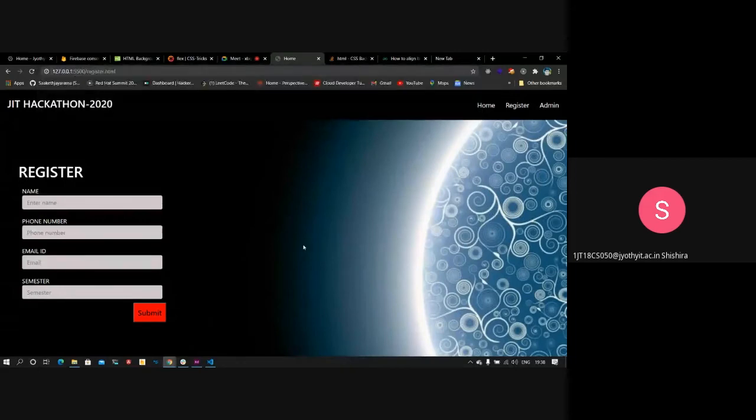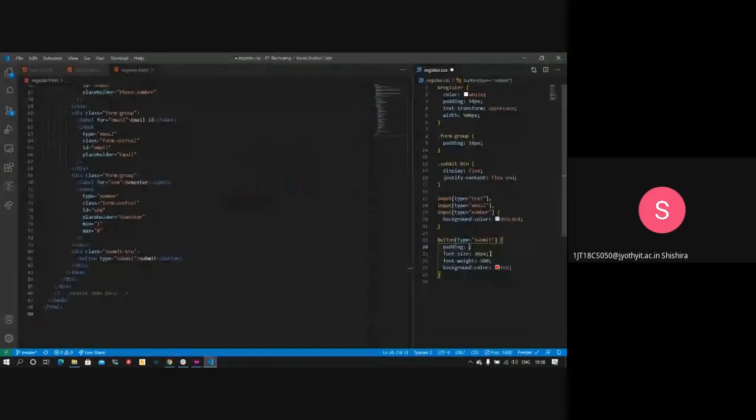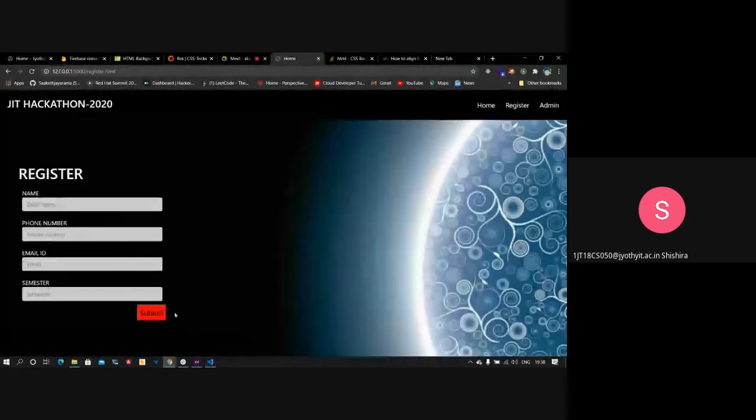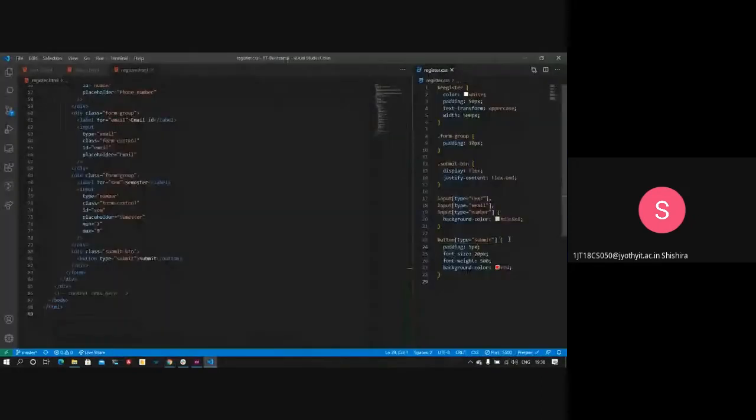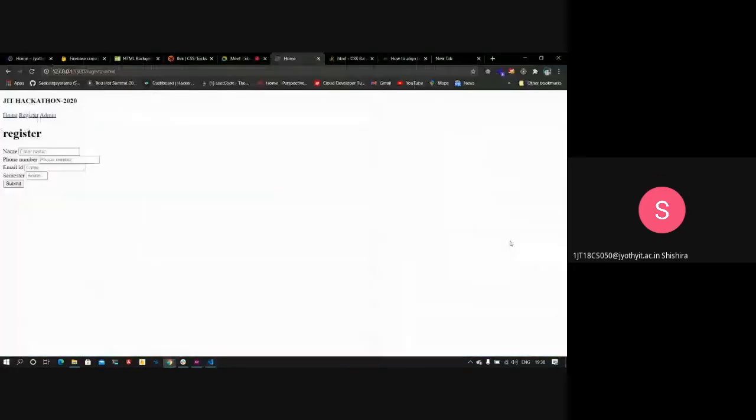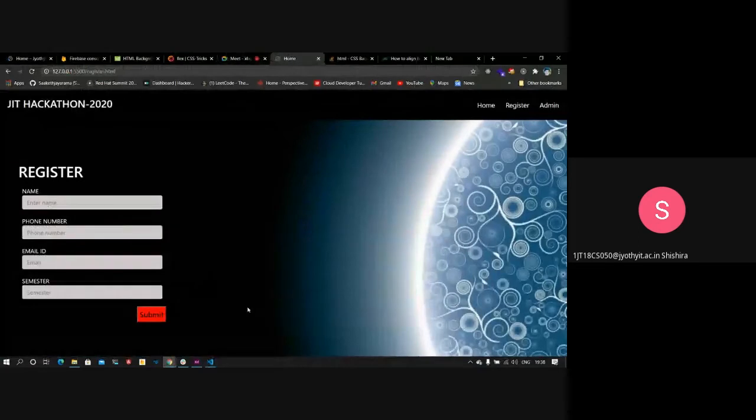I'd like to ask if all the participants can stay on for another half an hour or something like that, because JavaScript and database is going to take some time to even initialize. Would it be okay if we end it here and continue the rest of one more page probably tomorrow or something like that? Can you put it in the chat box if it's okay to continue? It's going to take some time. That's why I'm telling you. It may take up till like 8:30, 9 o'clock, because we'll have to brief you about JavaScript and then Firebase, our choice of database. So it's going to take some time.